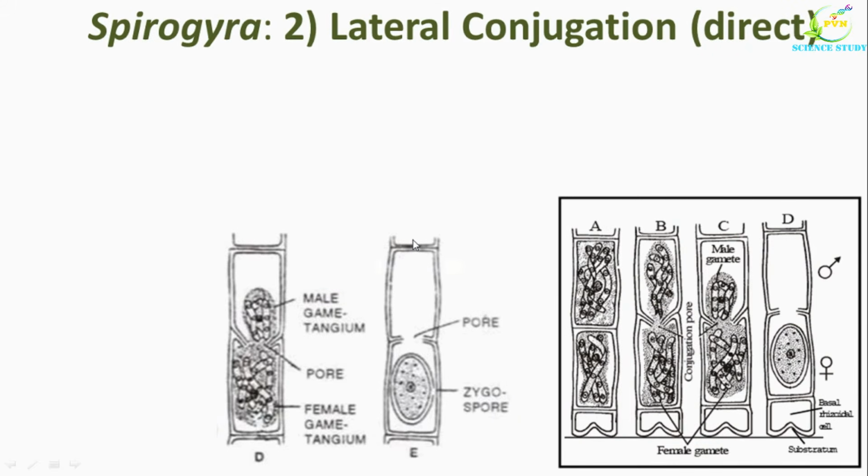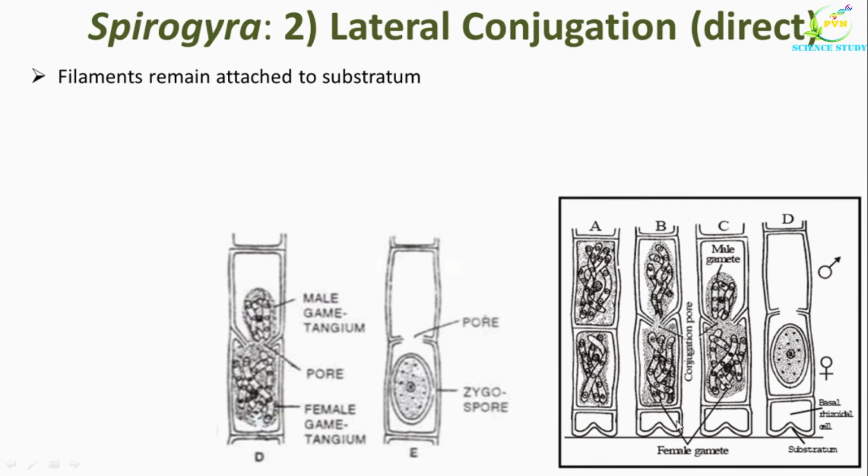Now we will study the direct lateral conjugation in Spirogyra. So this is the diagram which shows direct lateral conjugation in Spirogyra. In some species of Spirogyra, filaments remain attached to the substratum and the two cells immediately above the rhizoidal cell take part in conjugation.